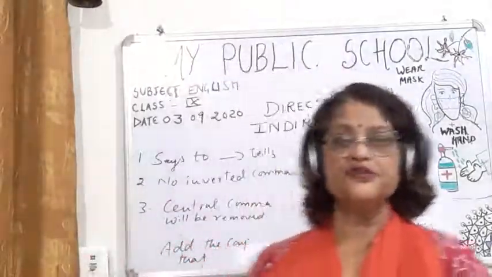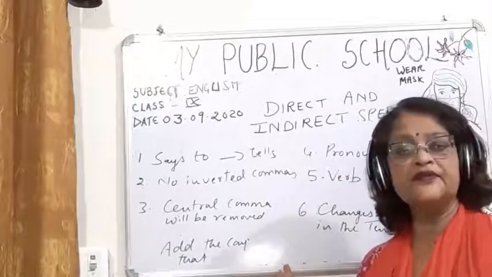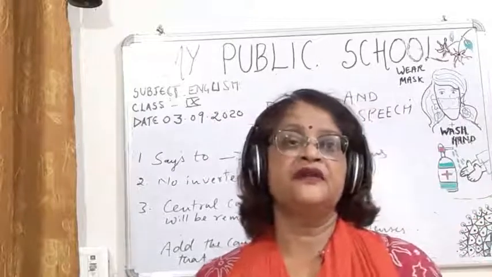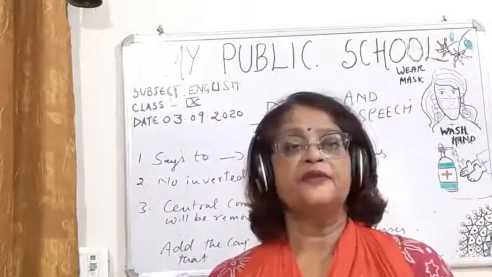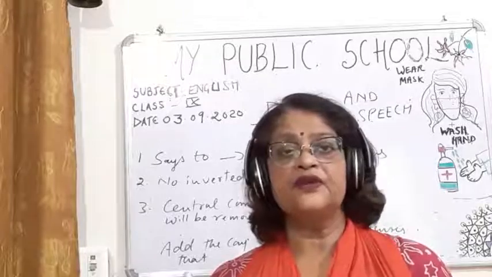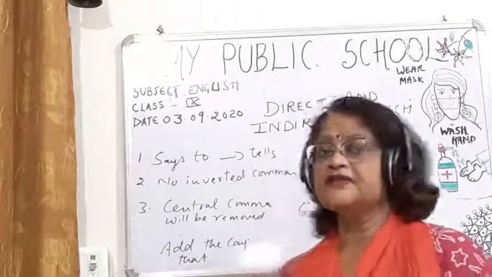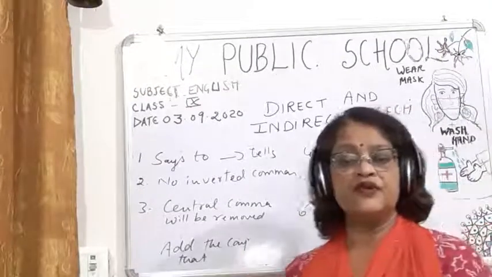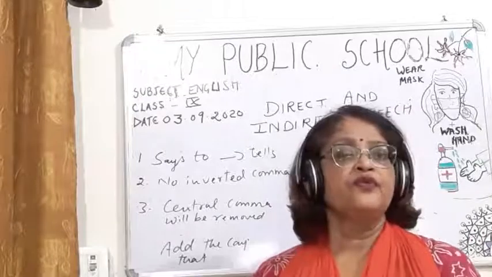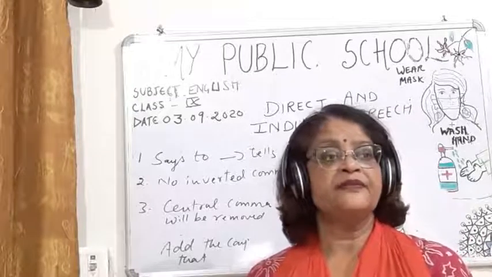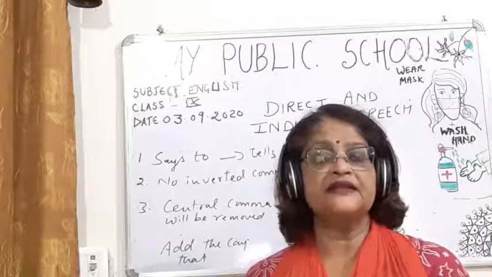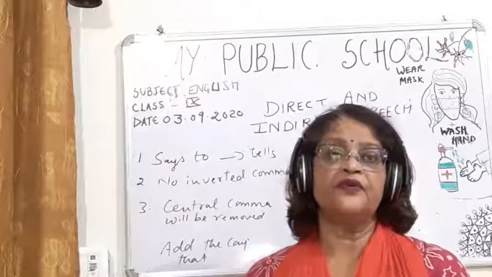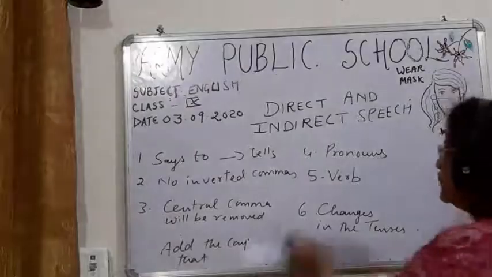Now children, these 6 rules are there when we change from direct to indirect speech, and we have to see that the reporting verb is in present tense. So children, what is the reporting verb? Here, says to is the reporting verb. Okay, now one more thing which I would like to tell you before starting the rule, because this is the basic concept. If you will not understand this, you won't be able to understand further.